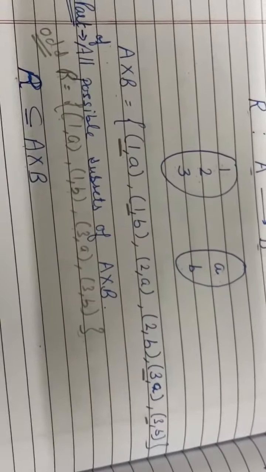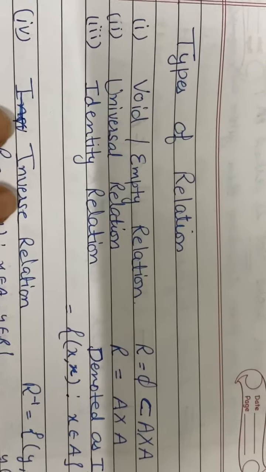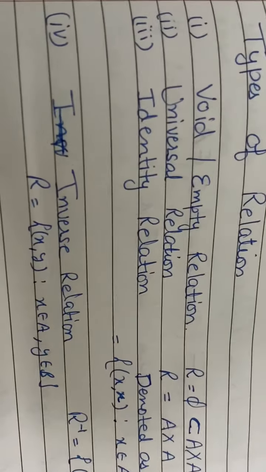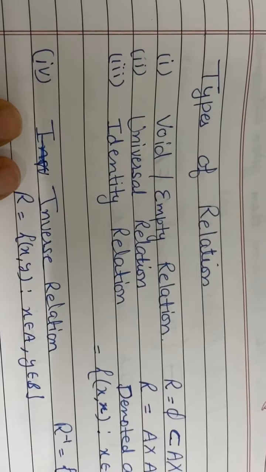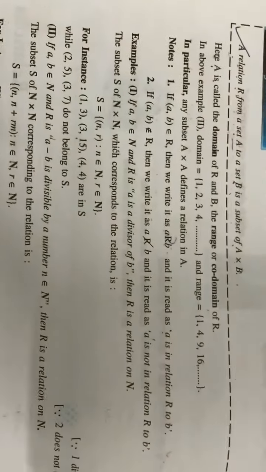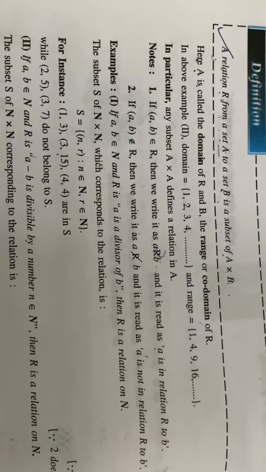Here are a few types of relation. What are the types of relation? Four kinds are there. Firstly, void and empty relation. I will show you its definition also. Firstly, before going to this, I will show you a few examples of relation.